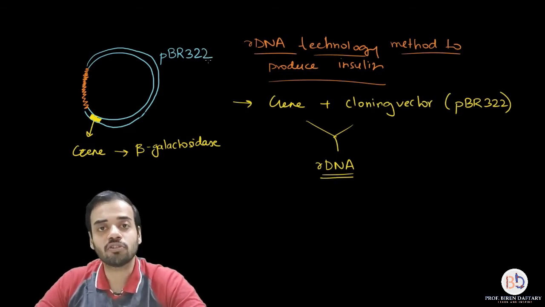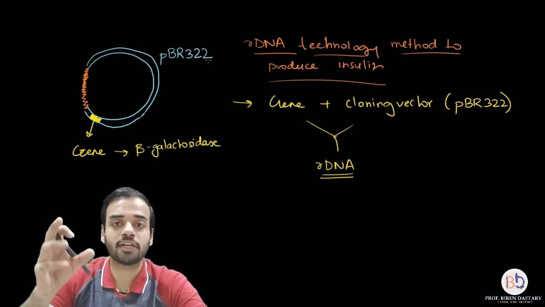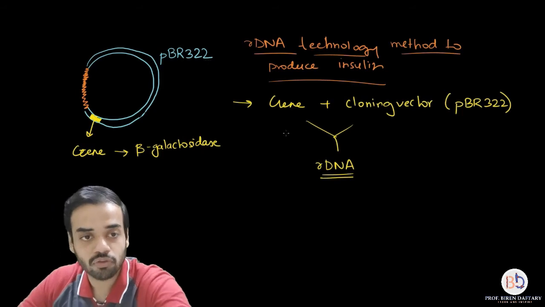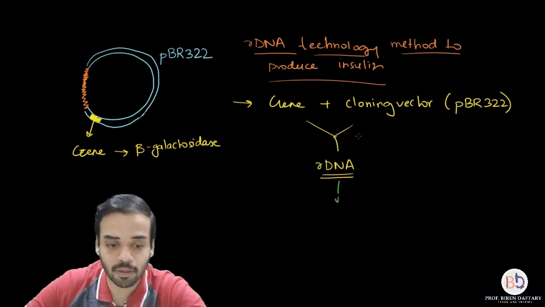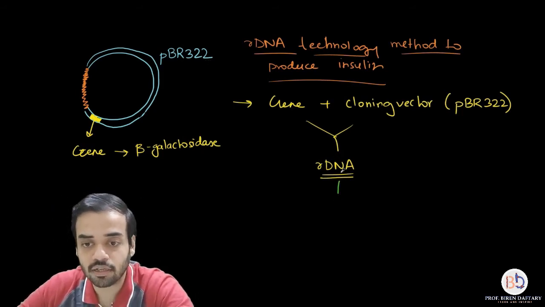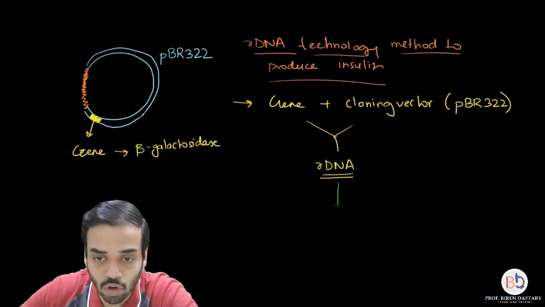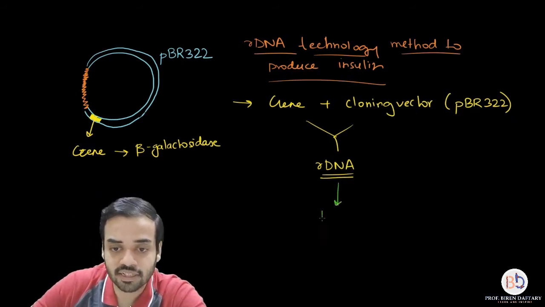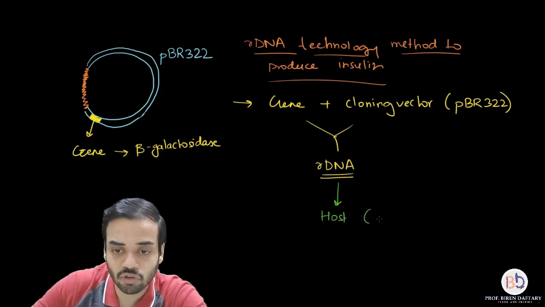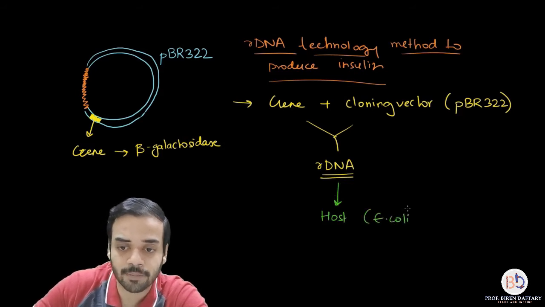Now, where was this recombinant DNA added? This recombinant DNA was added into a competent host. The most common example of a competent host, as you all know, was the host called Escherichia coli.